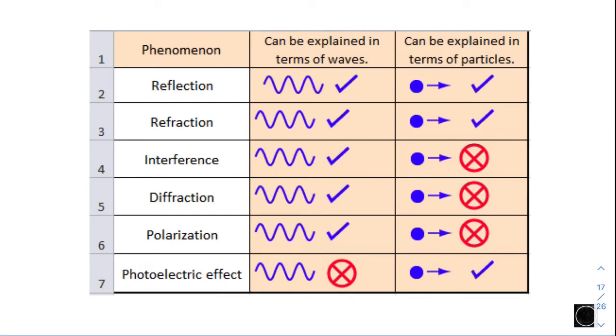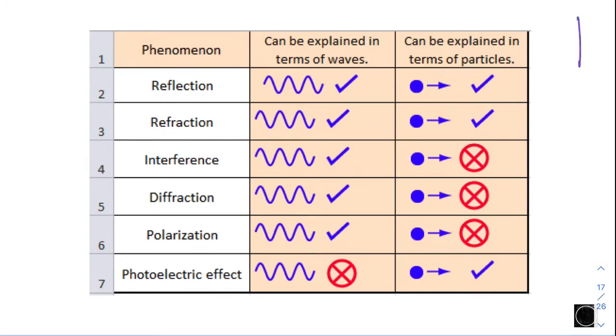Let's recall the phenomena in physics. For reflection, light can be explained in terms of wave, agreed by classical physics. Reflection of light can also be explained in terms of particle. Imagine you are the light: when you go to a boundary, you bounce back from the boundary.